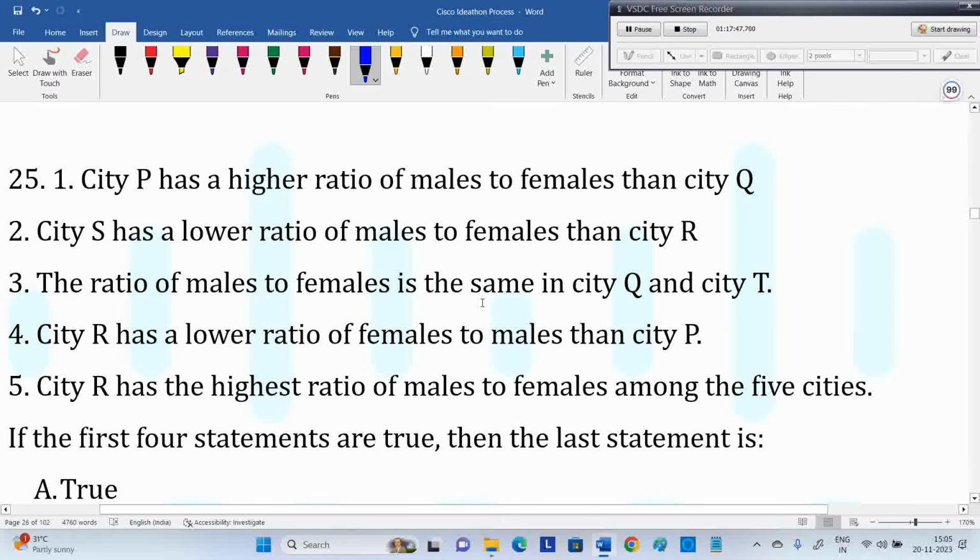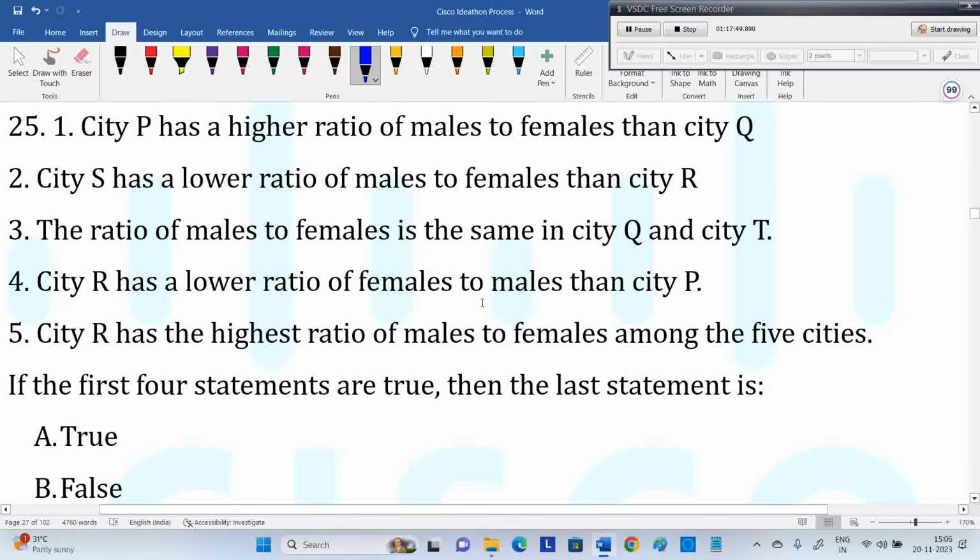Next, again, same model, statement changed. There are plenty of questions in that scenario similar to what we discussed. City P has a higher ratio of male to female than city Q. It's simple: higher or lower, male to female only. The first 4 statements are true.